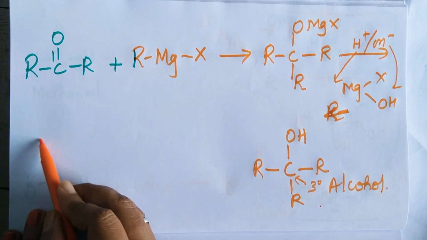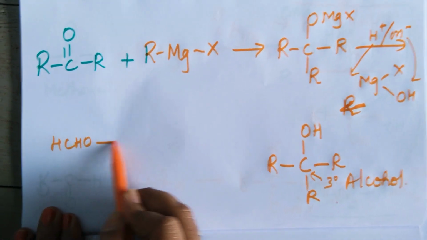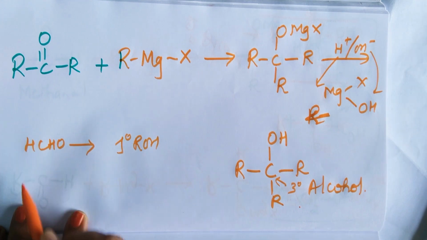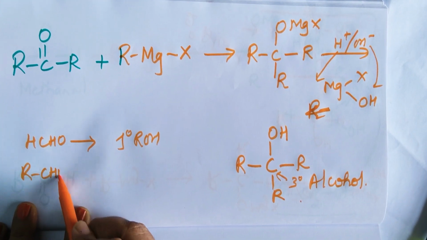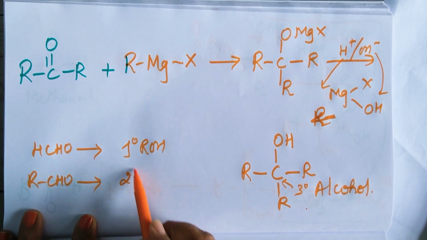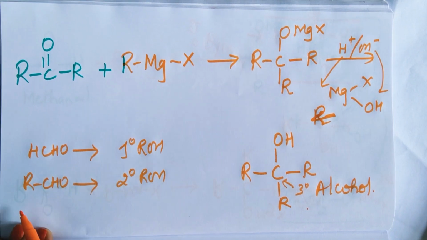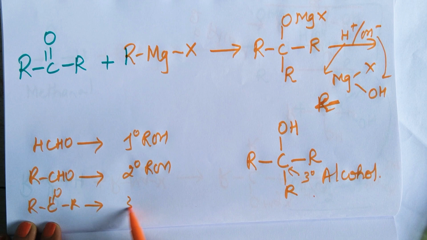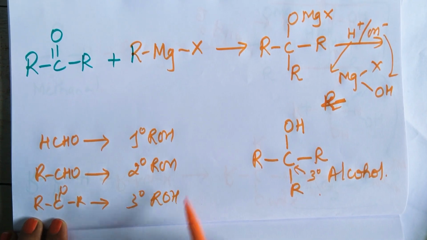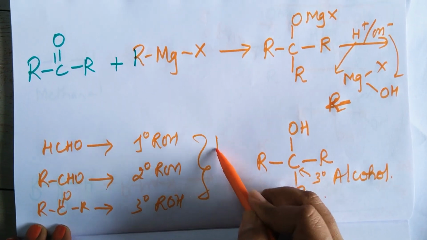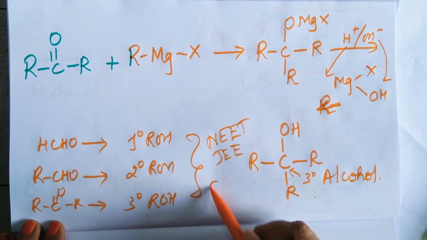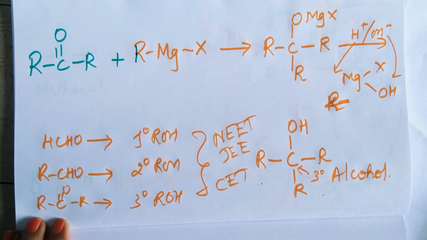So, formaldehyde gives us primary alcohol. Aldehydes other than formaldehyde give us secondary alcohols, and ketones give us a tertiary alcohol. These can be asked in your NEET or JEE or your CET exams.